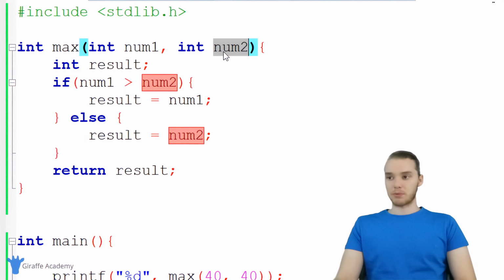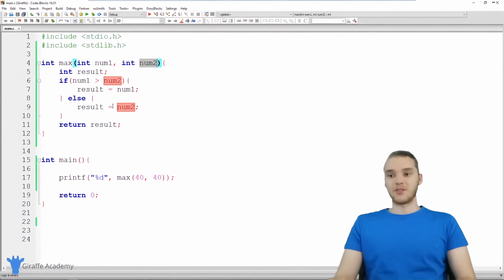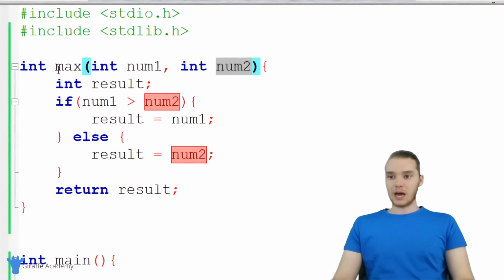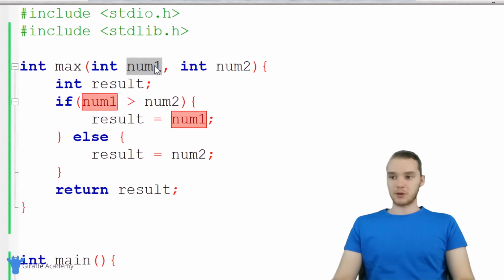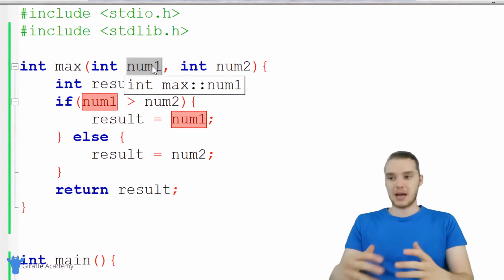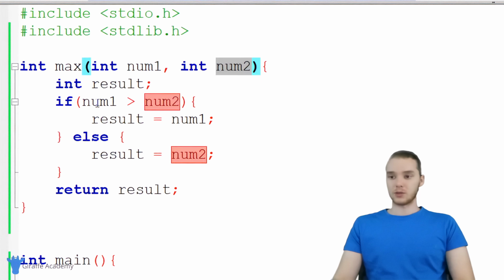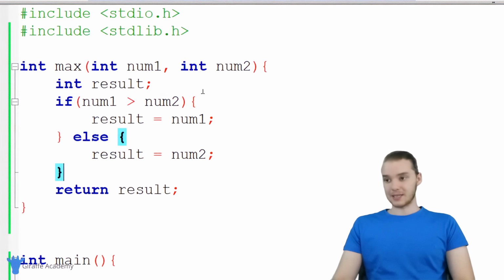So depending on what the user puts in num1 and num2, we can do different things. But this is just sort of the beginning, so why don't we try to make this function a little bit more complex. Down here, we're accepting 2 parameters into this max function, num1 and num2, and we're able to spit out which one is bigger.